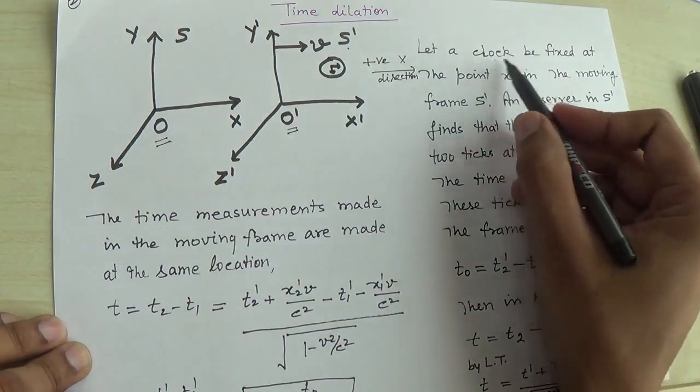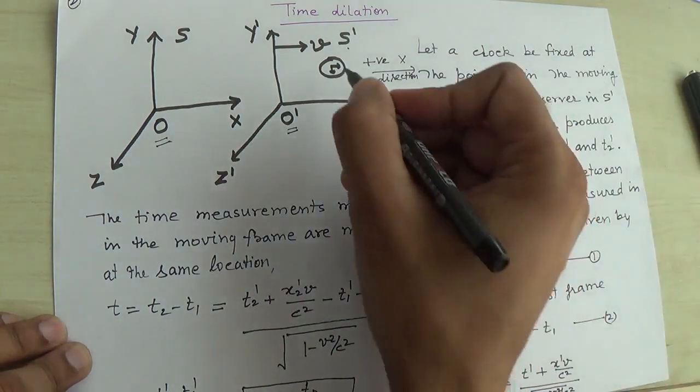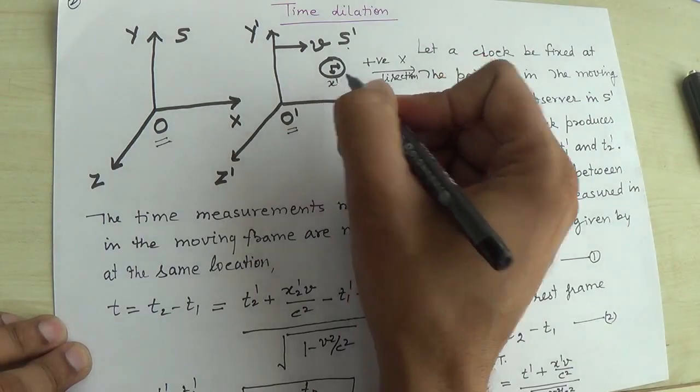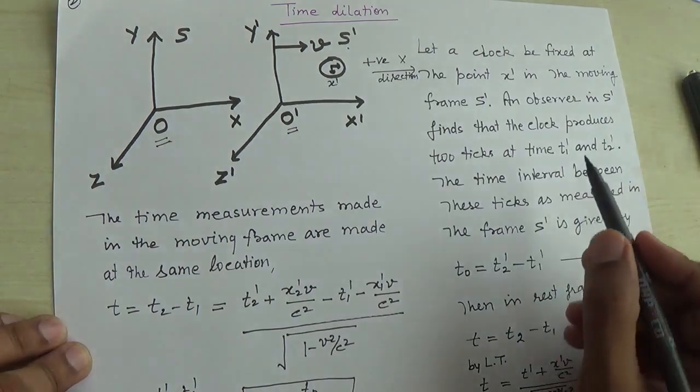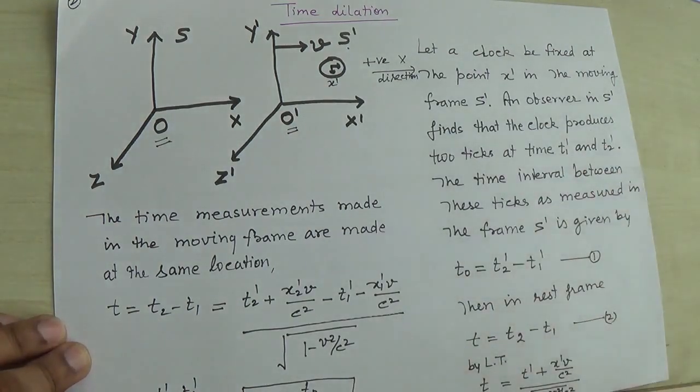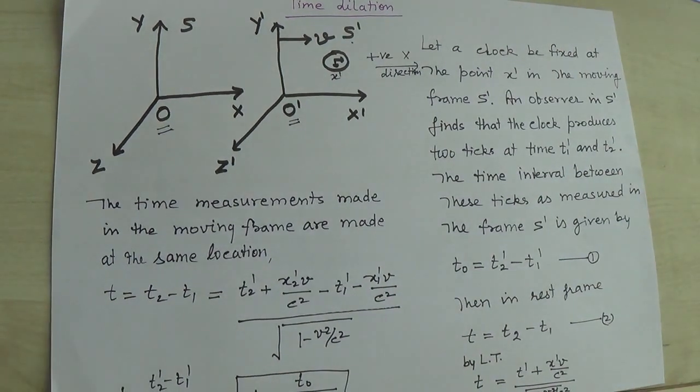So let a clock be fixed at the point x prime. Here at x prime I have fixed a clock in the moving frame S prime. An observer in S prime finds that the clock produces two ticks at times t1 prime and t2 prime.